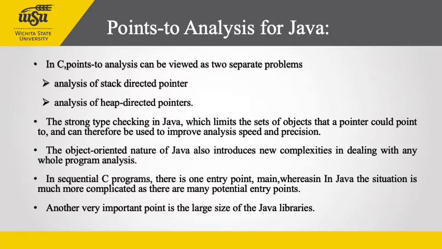The study shows that using types in Java is very useful for improving efficiency and also results in a small improvement in precision. Now, we all know the object oriented nature of Java. So, this also introduces new complexities in dealing with any whole program analysis. In order to build a call graph, some approximation of the targets of virtual method calls must be used.